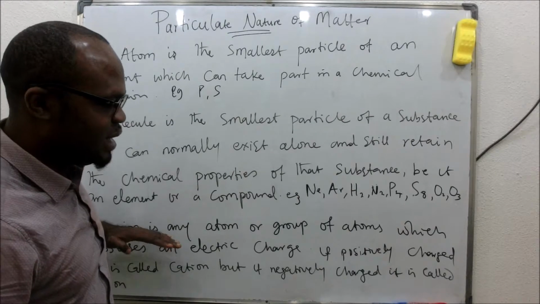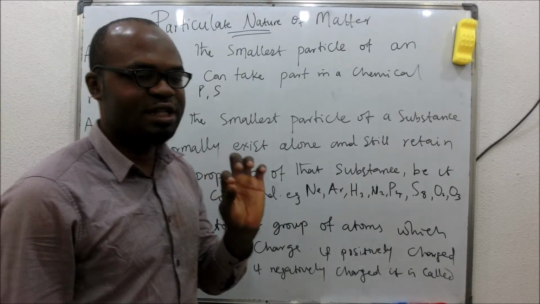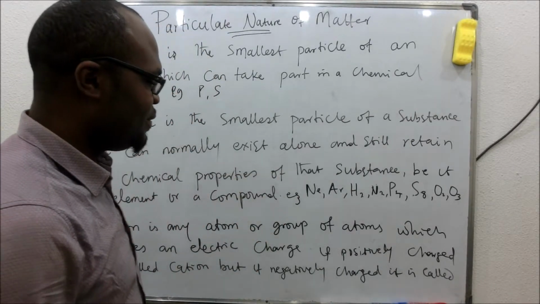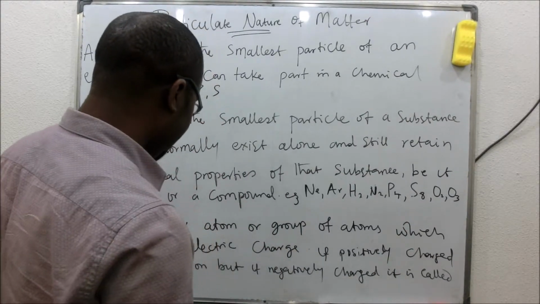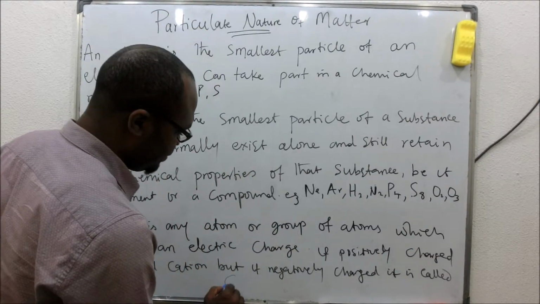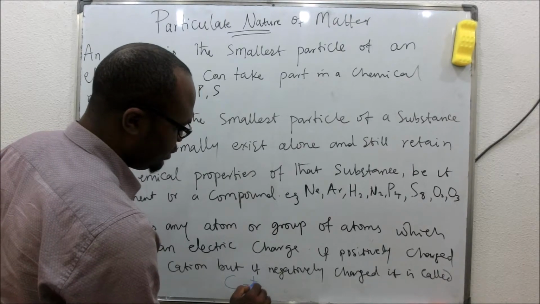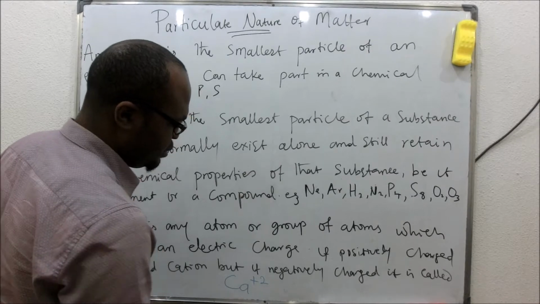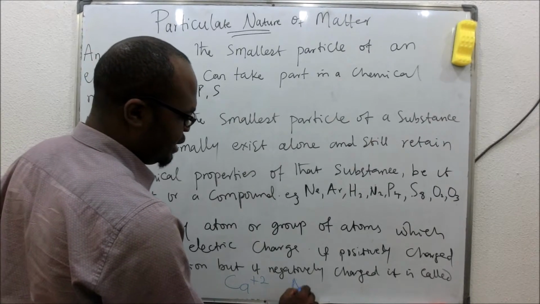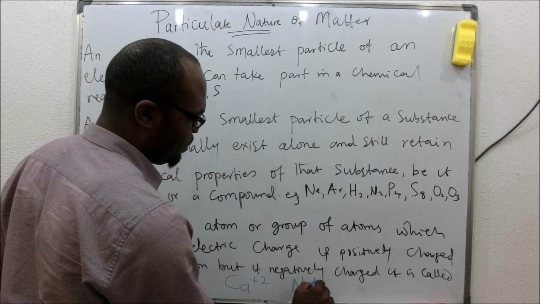Whereas ions are actually charged. So you can have something like Ca plus, so you can have something like Na plus.